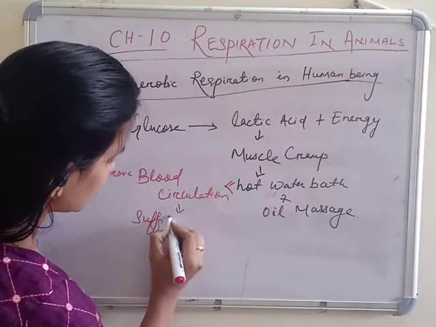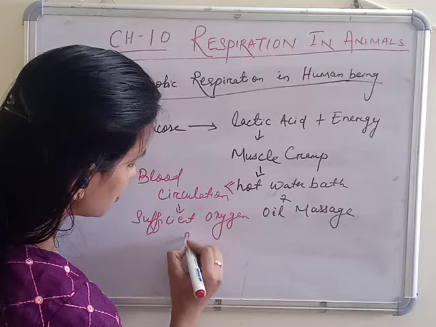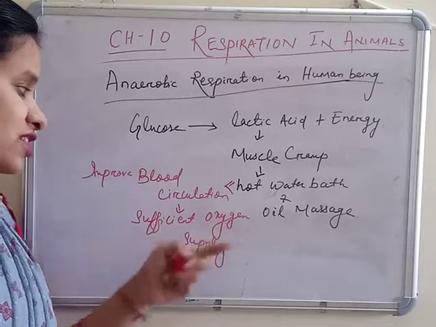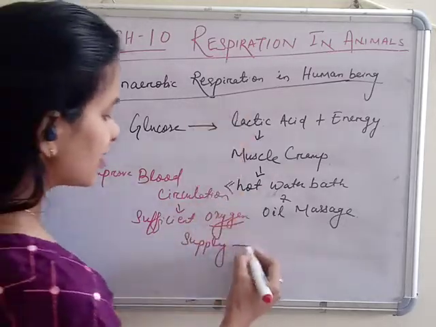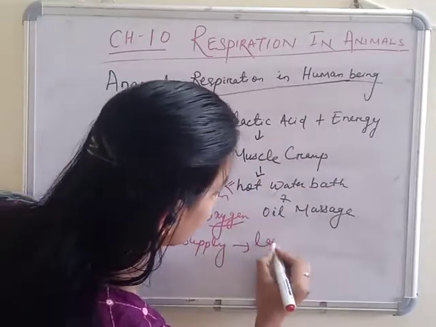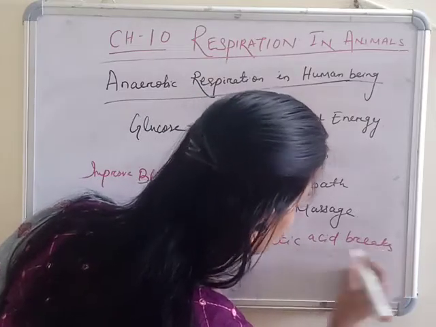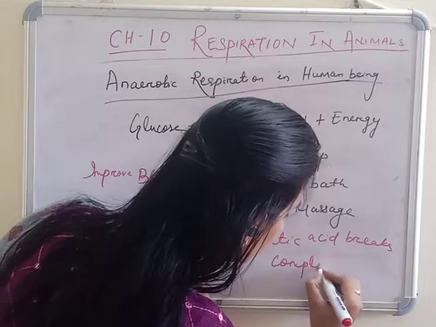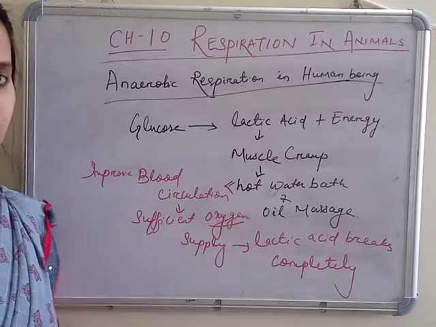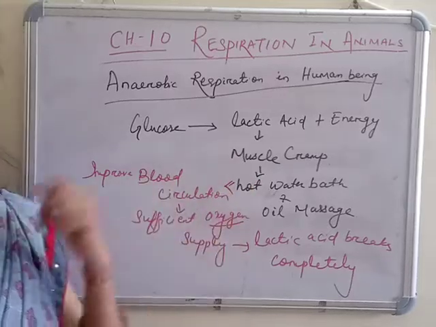Sufficient oxygen supply. So when sufficient oxygen is supplied, the lactic acid, which is the partial breakdown of glucose, will completely break down. So lactic acid breaks down completely, which means the respiration process is complete. So you will get relief from this muscle cramp.